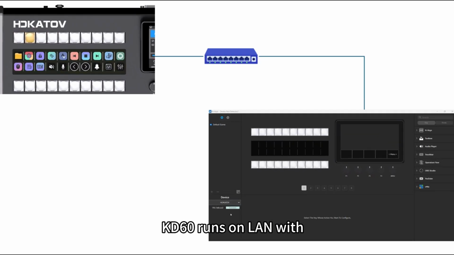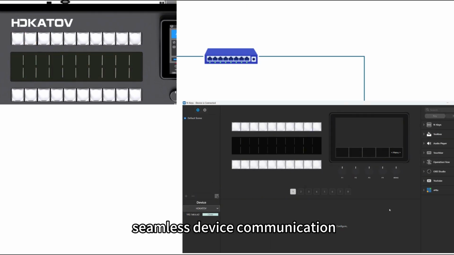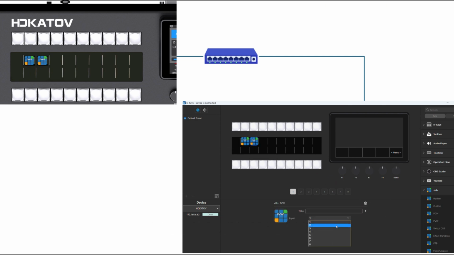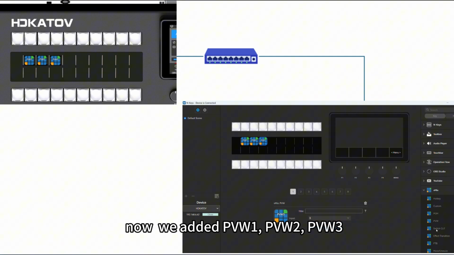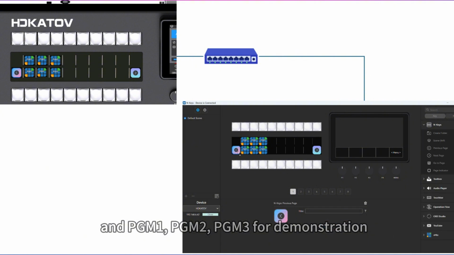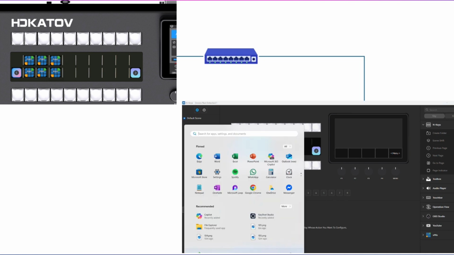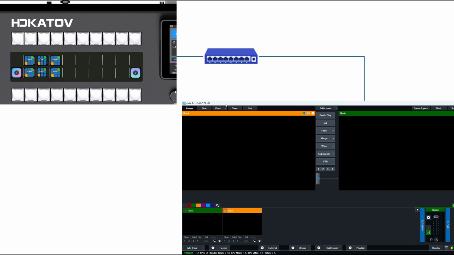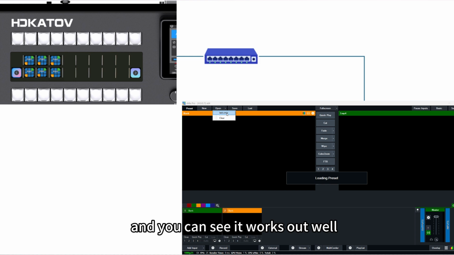KT-60 runs on LAN with seamless device communication. Here, we take vMix as an example. Now, we added PW1, PW2, PW3, and PGM1, PGM2, PGM3 for demonstration. And you can see it works out well.